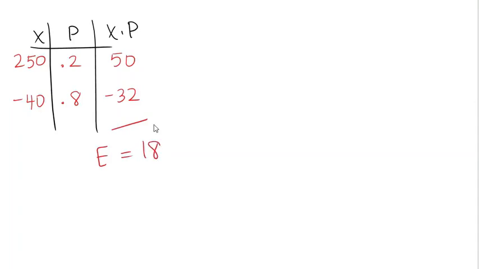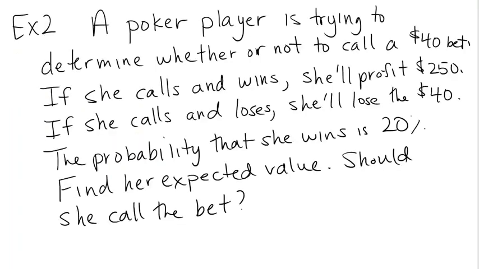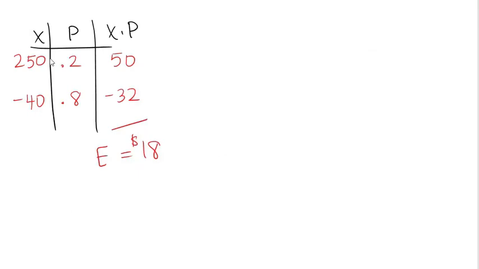That's $18. Now, she can't actually win $18. That's the average amount that she'd expect to win over the long run per play. The more times she makes this bet, the more likely she is to win over the long run. She might get unlucky the first few times and lose. In fact, it wouldn't be unlucky for her to lose. She only wins 20% of the time. But she wins so much more money than she loses that over the long run, this would be a winning play. So she should call the bet.